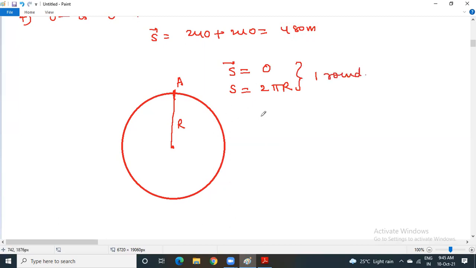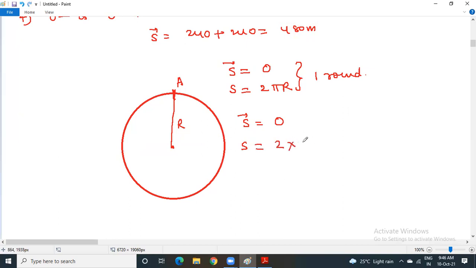Suppose the particle is completing 2 rounds, let us say. Displacement will be, 2 rounds means started at A, completing one round, and again starting at A and completing another round. 2 rounds are over. So displacement is 0 once again, because there is no shortest path here. But what is the distance? You have completed 2 rounds.